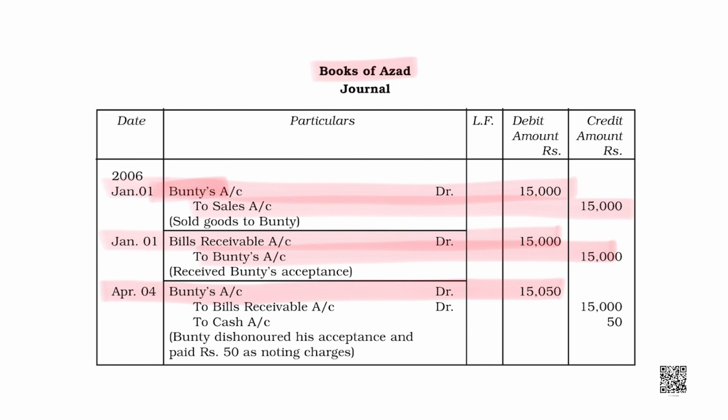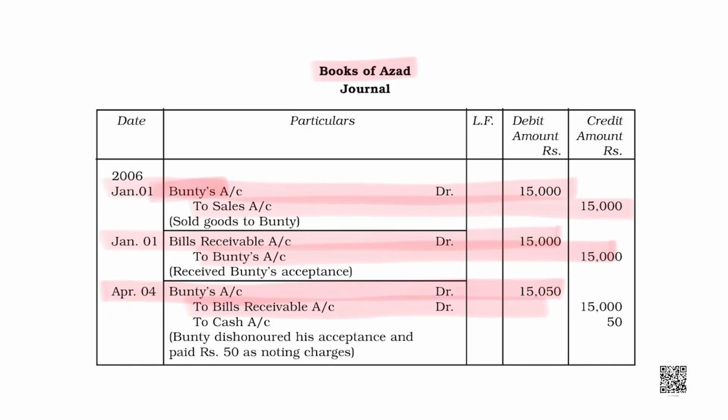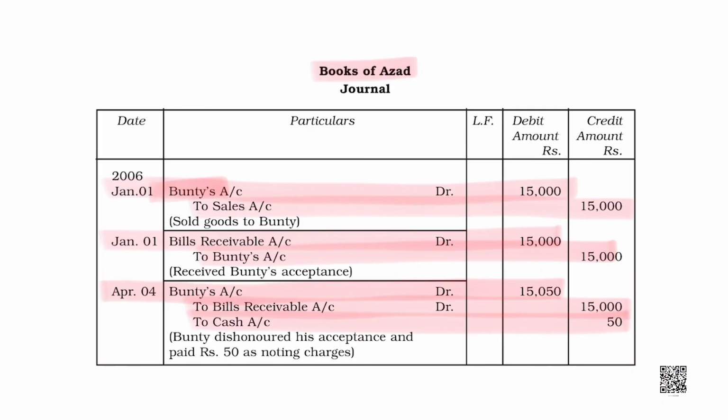Now, the bill is dishonored and noting charges are rupees 50, right? Now, Bunty would be debited by 15,000 for the bill and 50 for all those compensations, right? Azad would be crediting bill by 15,000 and cash by 50 for noting charges, right?